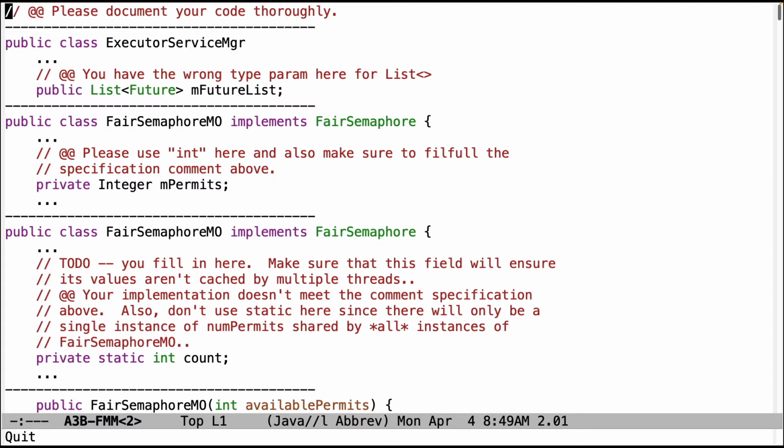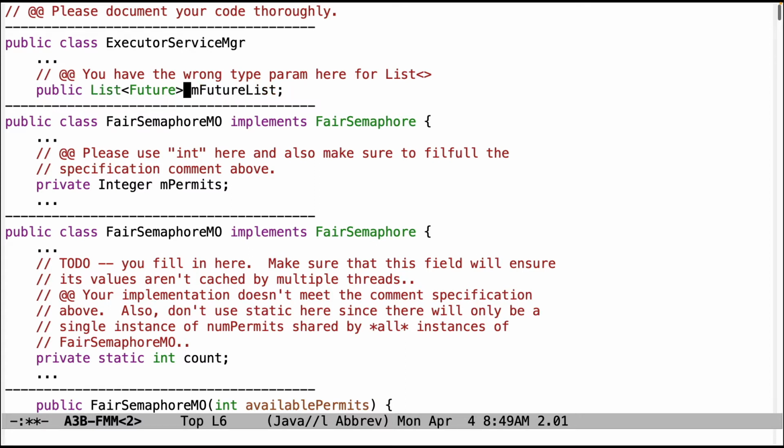Here's something left over from assignment, I think it's 2A maybe. This has the wrong parameter for the list. So future takes a parameterized type. So you need to make sure you put the right parameters in here, somewhere around here. So make sure you put that in, and that will then help quite a bit. So make sure you fix that.